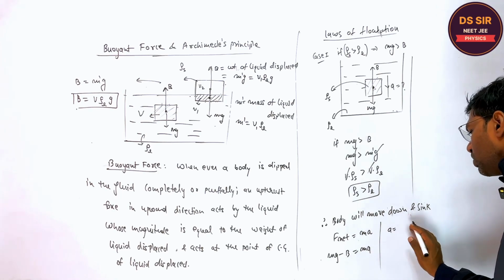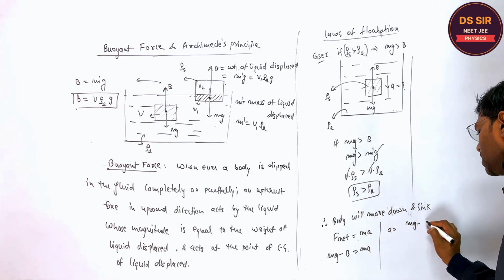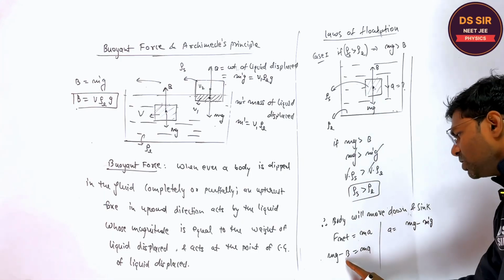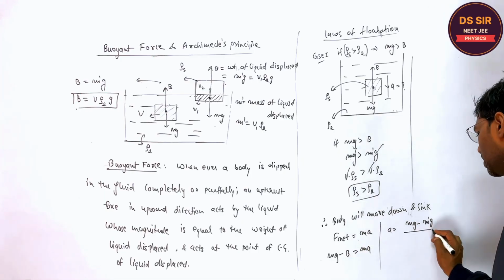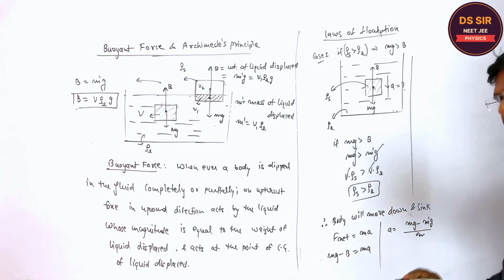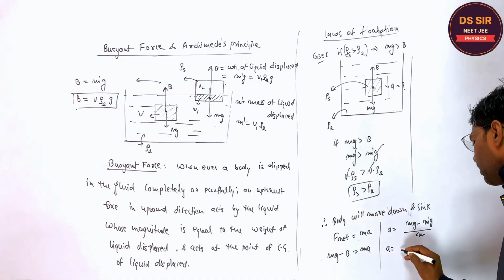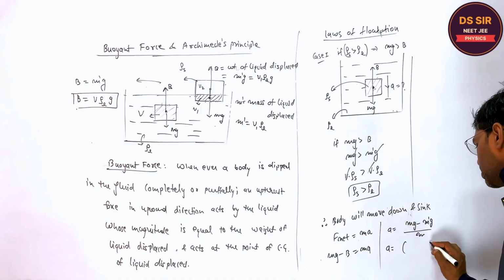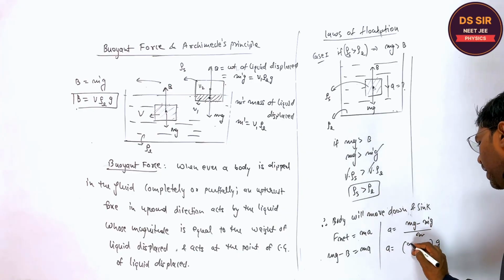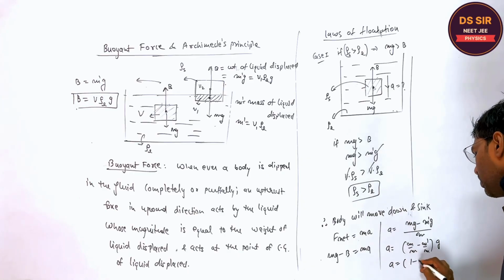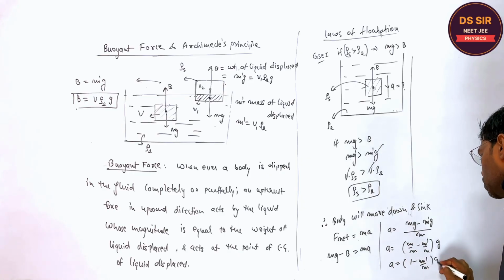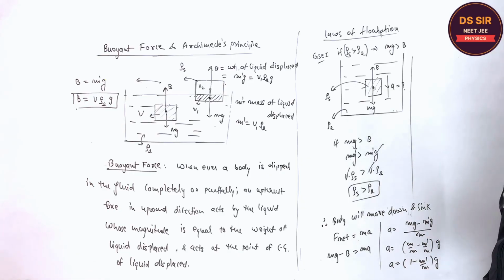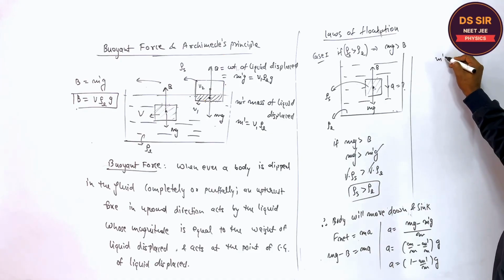The acceleration is equal to what? Say mg minus m dash g, the buoyant force value is m dash g, upon m. Is it clear? So listen one thing. The g is common. The m upon m minus m dash upon m. So acceleration is 1 minus m dash upon m into g. So this is the acceleration. You tell me, what is the value of m dash?